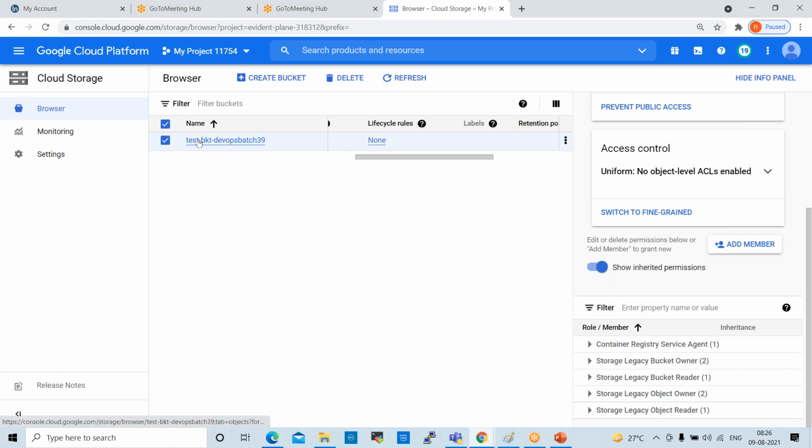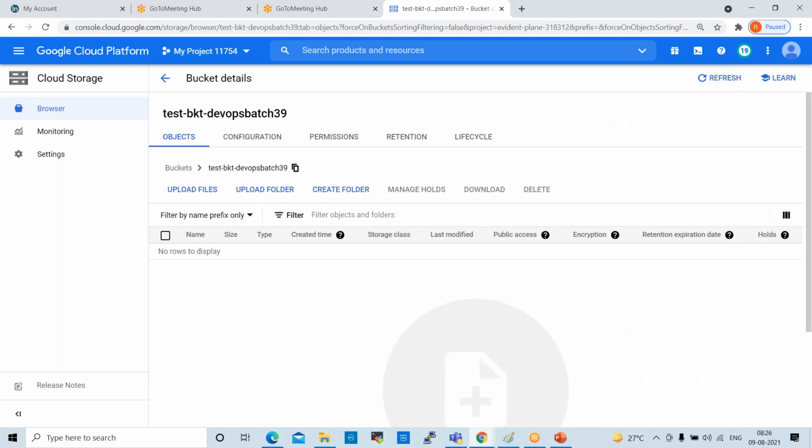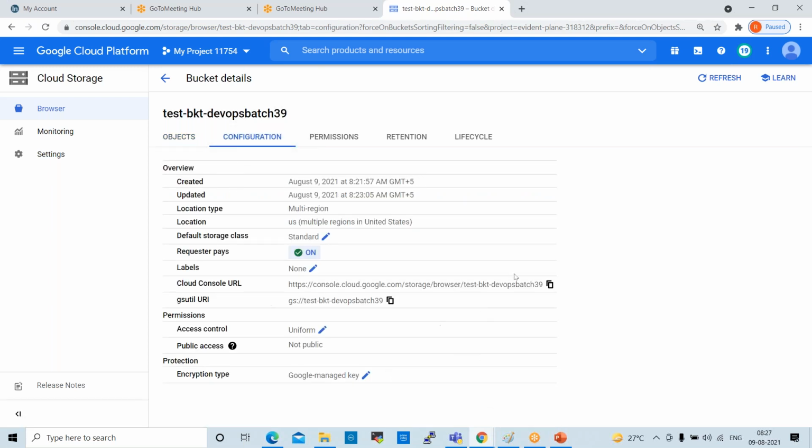Now I want to open this bucket. Yeah, see here, this is the bucket. Test bucket DevOps as the bucket name. If you want to upload any files or folders, or create any folders, you can do it from here. And if you want to check the configuration of your bucket, this is the configuration, you can check it out. It is showing not public, right?